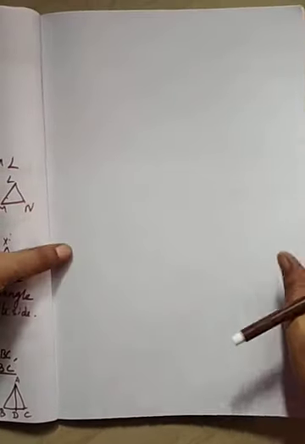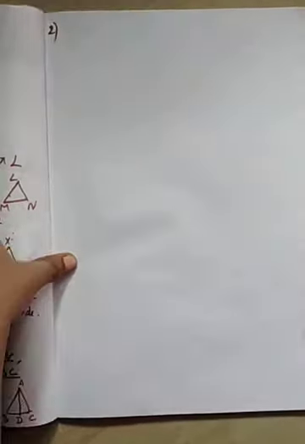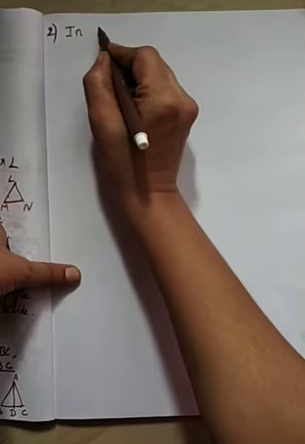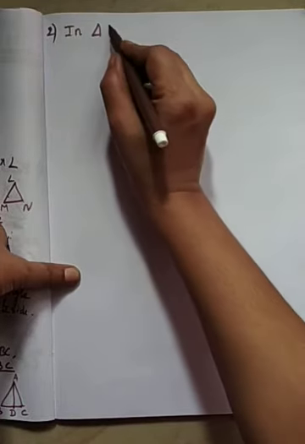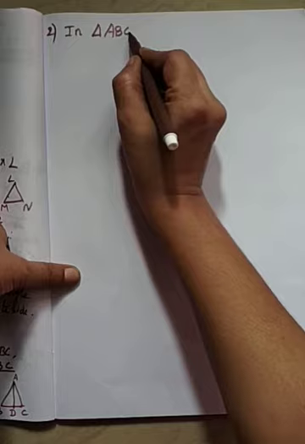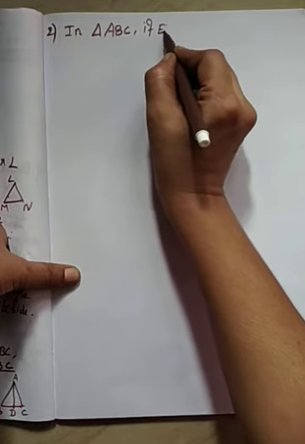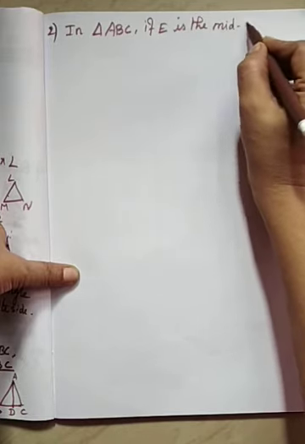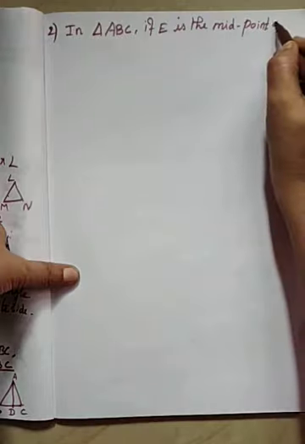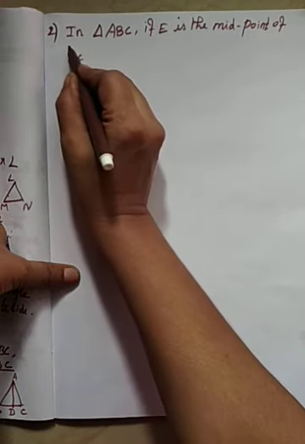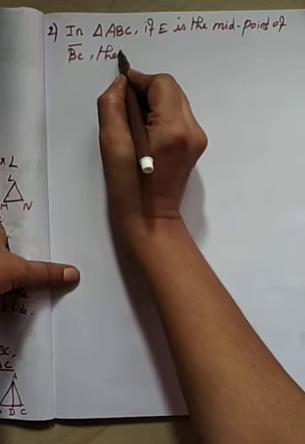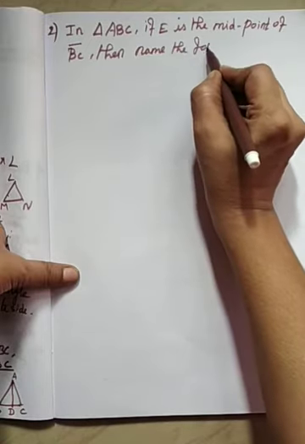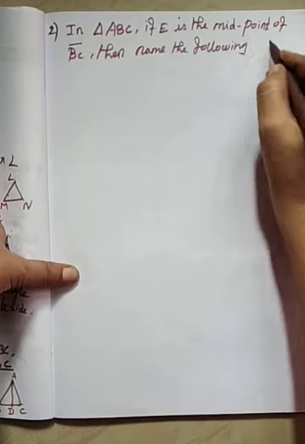Now see the next problem. Second one. In triangle ABC, if E is the midpoint of BC bar, then name the following from the figure.